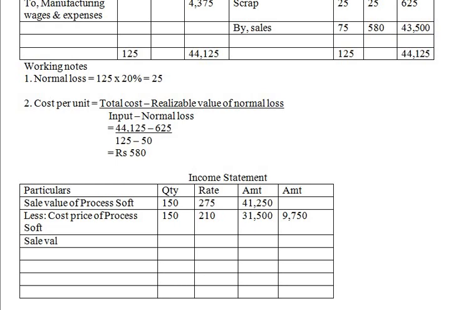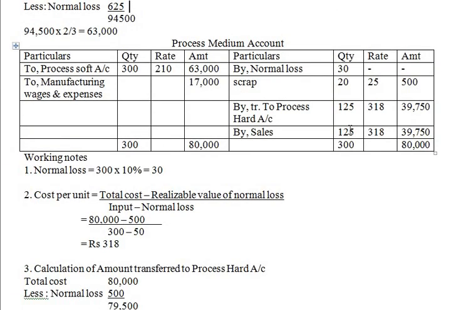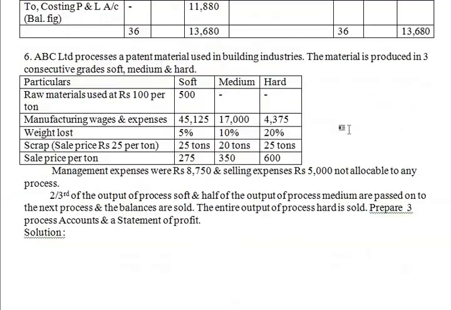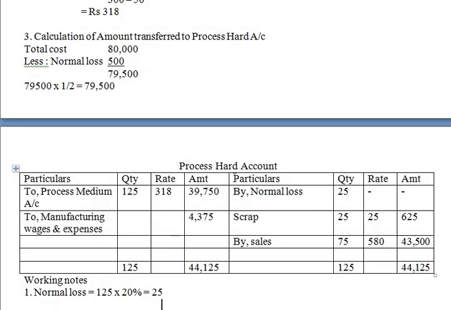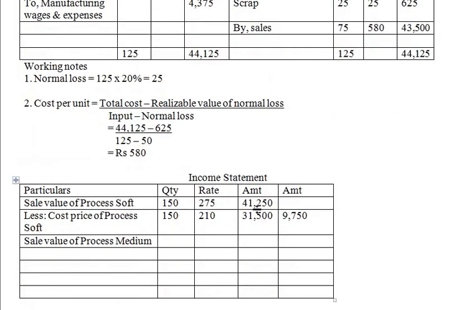Sale value of process medium. Okay, now go to process medium account. They have sold 125 units and selling price per ton is 350 for medium, right? So here it is 125, rate is 350 and the amount is 43,750.